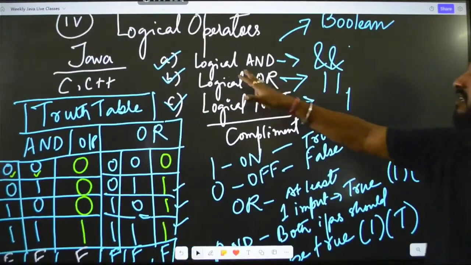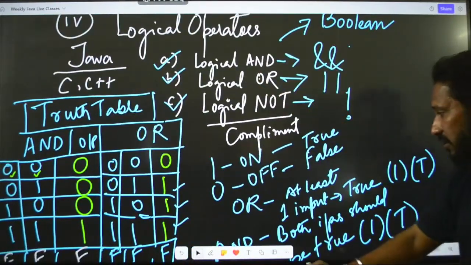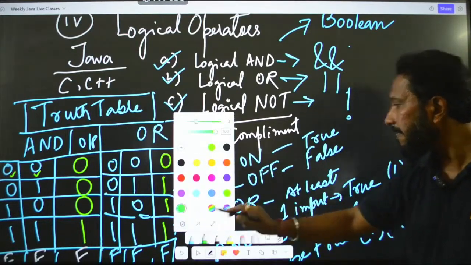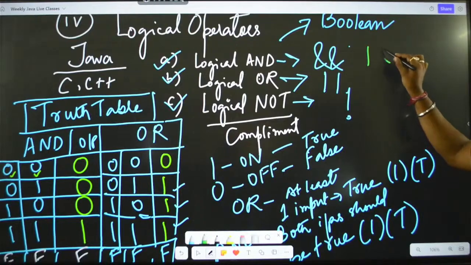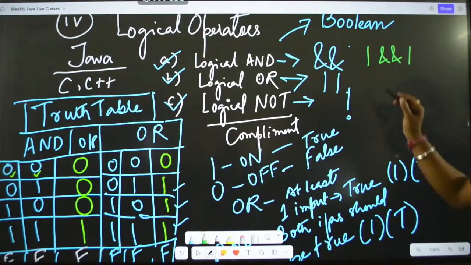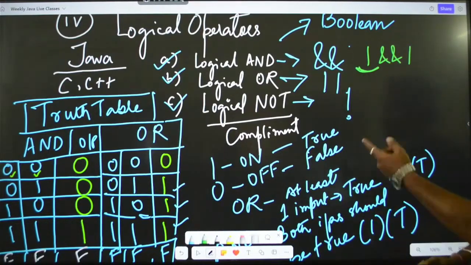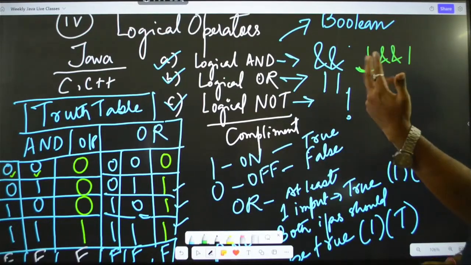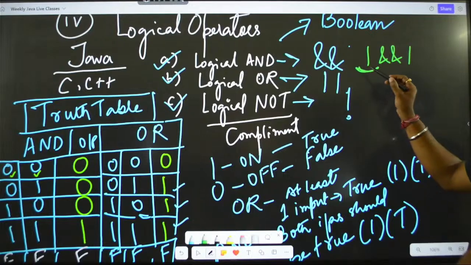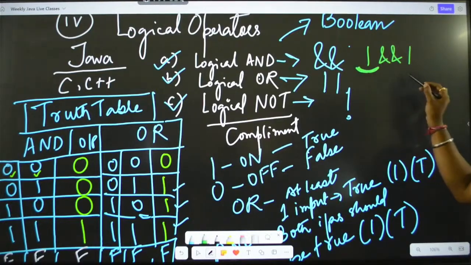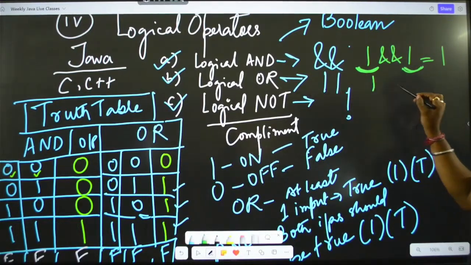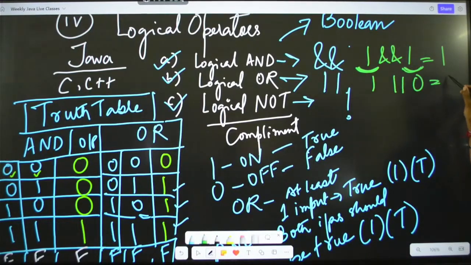see this here guys, logical AND. So only in case of AND it will be something like this. When I have 1 and 1, this can be any expression. Okay, we have already learnt about the comparison operators. When you are trying to compare 2 or 3 expressions or operators, then we will get this result 1, and whenever these 2 results are 1, then only we will get 1 for the logical AND. Otherwise, in case of OR, it can be 1 or 0, this will also be 1.